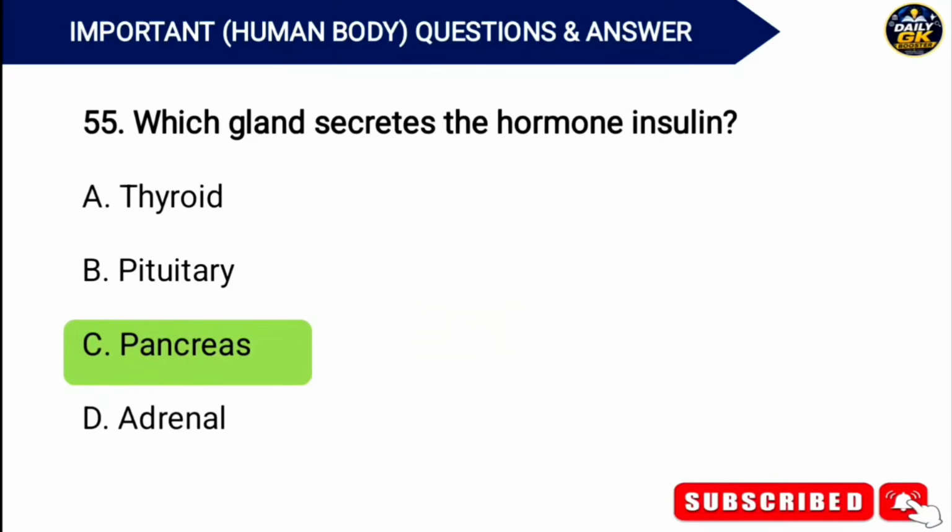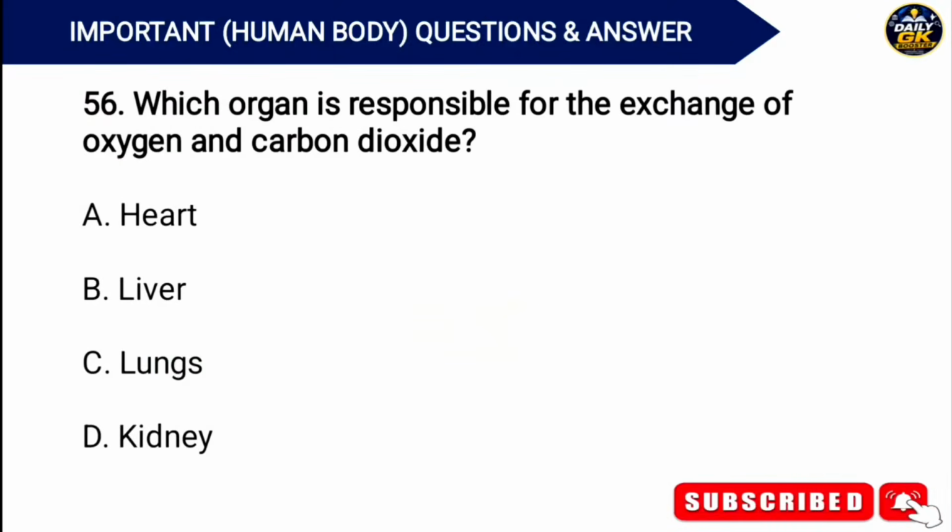Answer. Option C. Pancreas. Which organ is responsible for exchange of oxygen and carbon dioxide? Answer. Option C. Lungs.